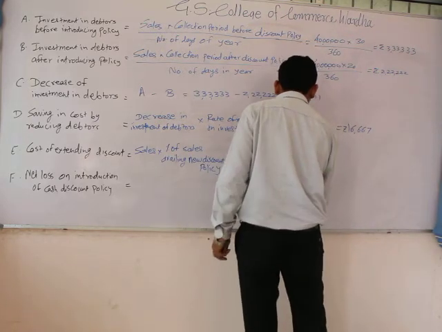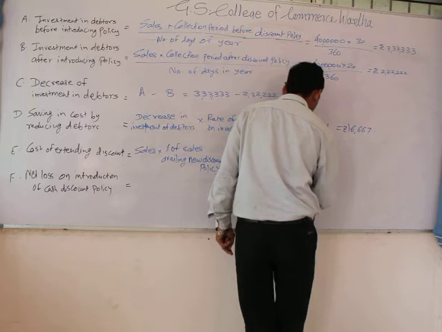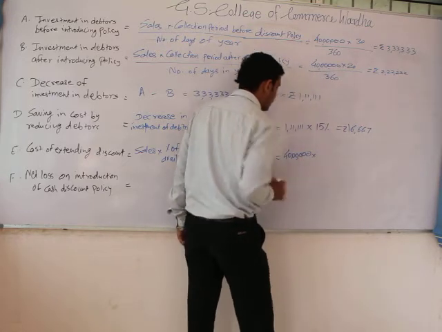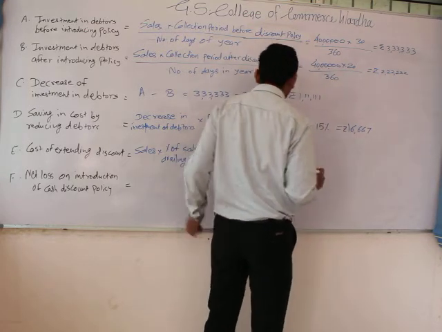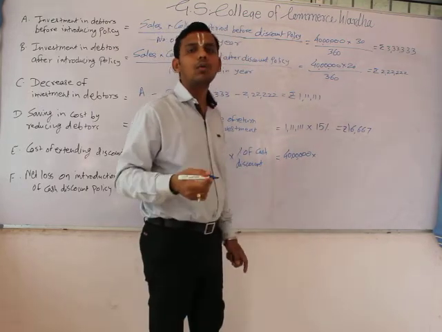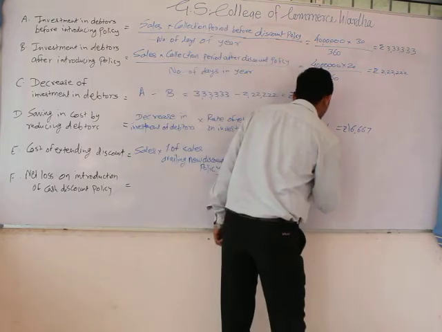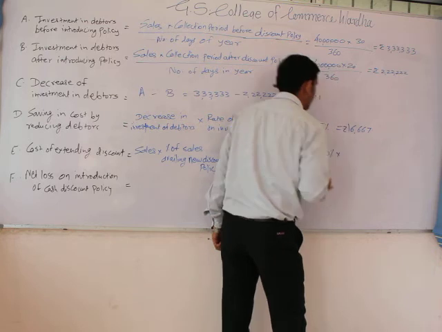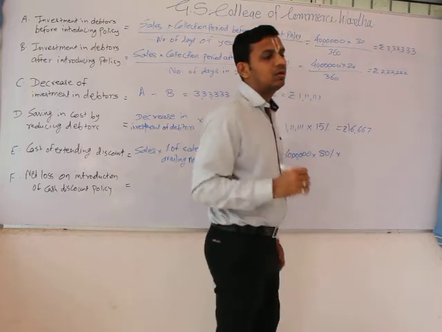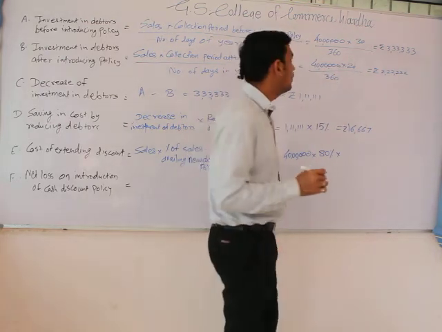Our total sales was rupees 40 lakh, multiplied by the percentage of sales who could opt for this discount policy, say 80%, multiplied by the percentage of discount which we are allowing to the customer.